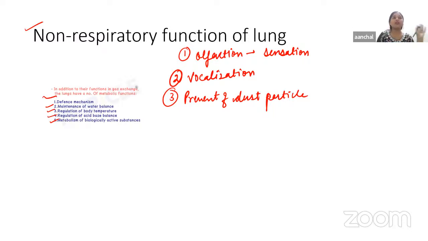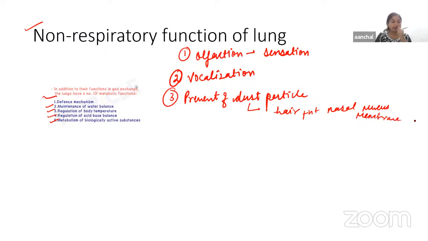In the surroundings there are many types of dust particles, microbes, and bacteria. They are prevented from reaching the lungs by the filtration action of the hairs present in the nasal mucous membrane.